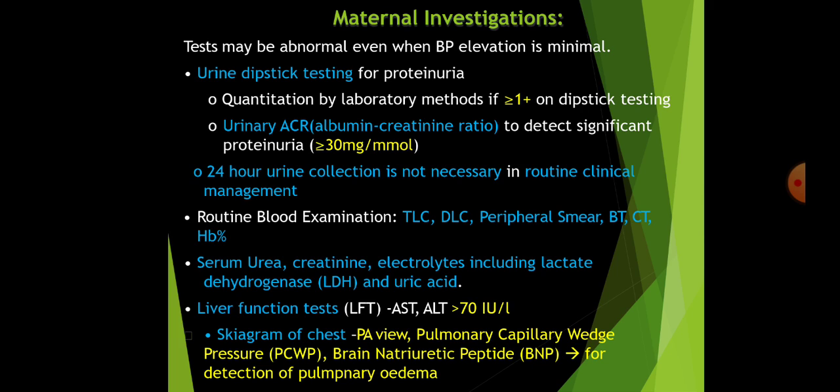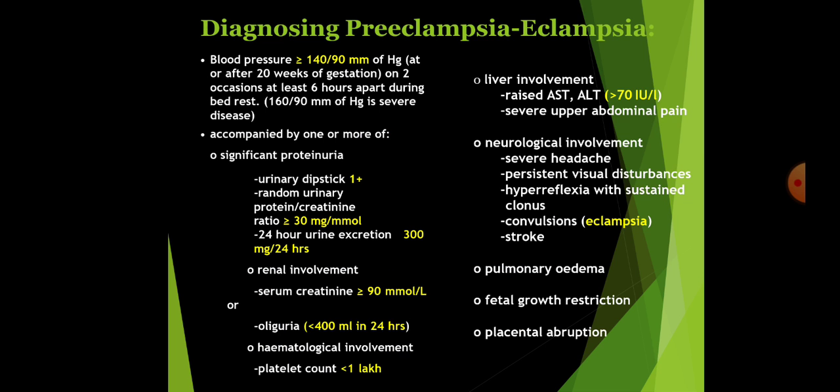Routine blood examination, which includes total leukocyte count, differential count, peripheral smear, BT, CT, hemoglobin percentage, serum urea, creatinine, electrolytes including lactate dehydrogenase and uric acid, because in PIH patients both LDH and uric acid are raised. Liver function tests include AST and ALT, which are significant, where we have already told that the values will be twice the normal. X-ray of the chest, PA view, pulmonary capillary wedge pressure, and brain natriuretic peptide are needed because you need to diagnose pulmonary edema.